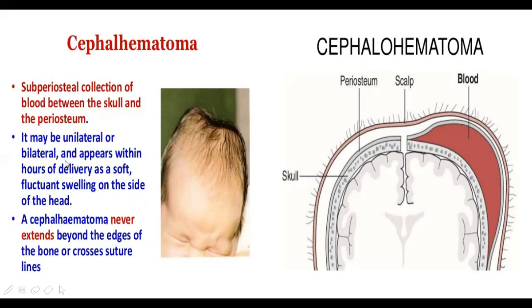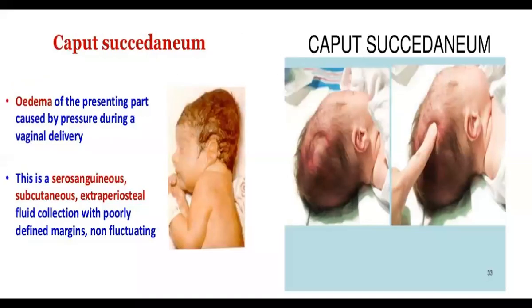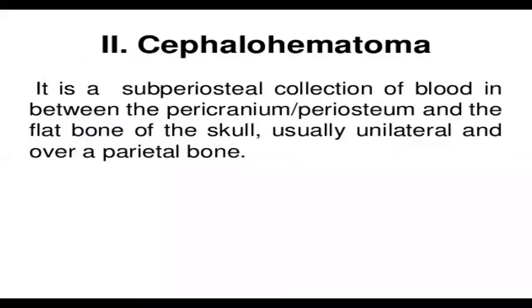It may be unilateral or bilateral and appears within hours of delivery as a soft swelling on the side, on the parietal bone. That's what we see there. And a cephalohematoma never extends beyond the edges of the bone or crosses the suture lines. It is on the parietal bone.